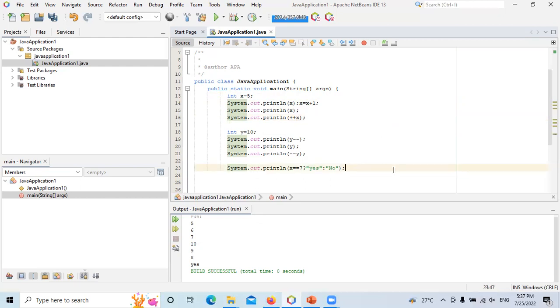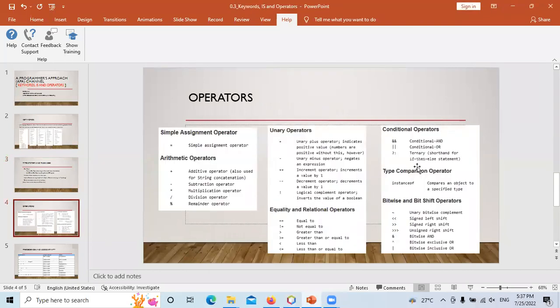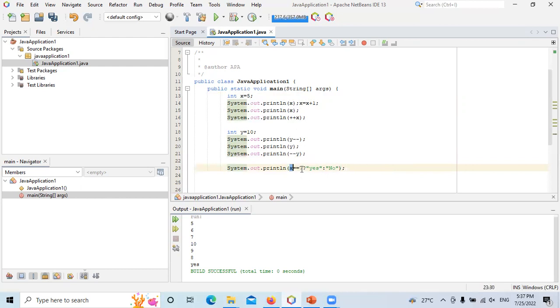The one ternary operator we are using is this one, question mark and colon, which we looked at here. The ternary operator is a shorthand for an if-then-else statement. This program is saying if x is equal to y, this double equal is actually a comparison. Are the two sides equivalent? If they're equal, if the value of x is 7, which is actually 7 here, then we print yes. If x is not 7, we print no.